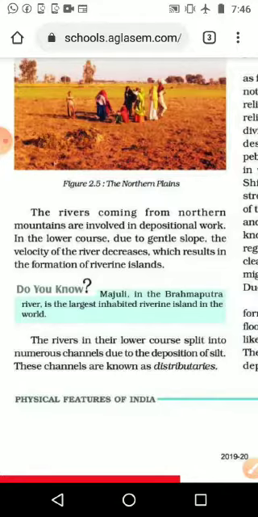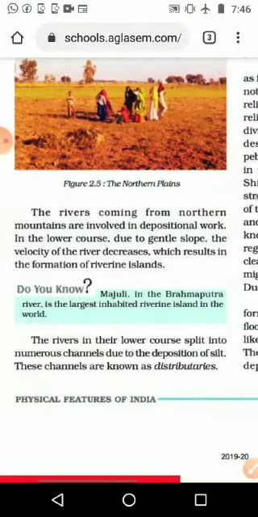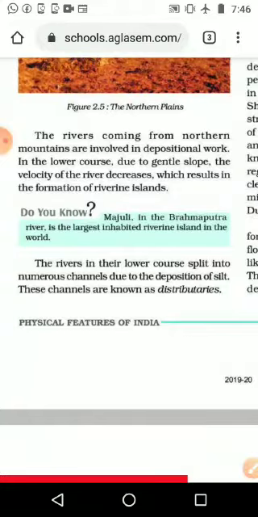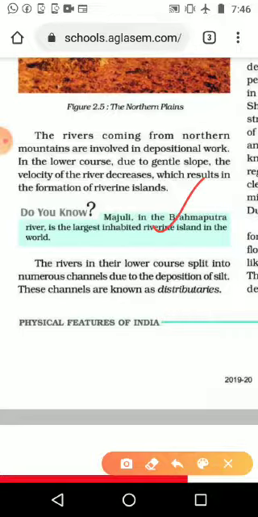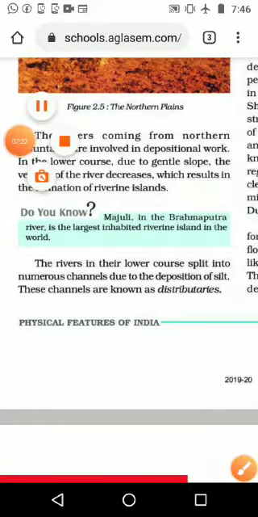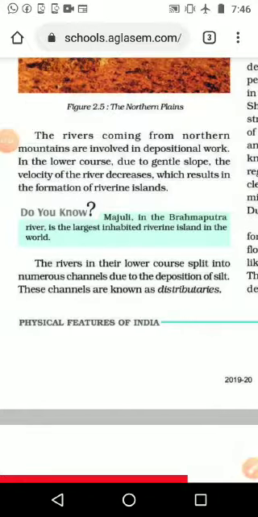So when the flow of the river decreases, that time the formation of riverine islands happens. Majuli in the Brahmaputra river is the longest inhabited riverine island in the world. Majuli is in the Brahmaputra river, and it is inhabited, meaning people are living there. That is the biggest one in the world, not just in India. So we were seeing how the riverine island forms and which one is the largest in the world.